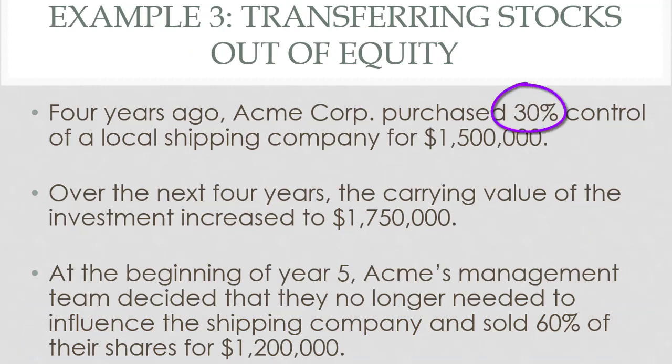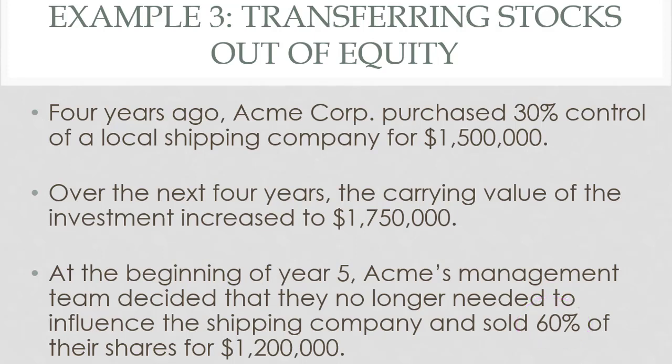They purchased 30% control of a shipping company for $1.5 million 4 years ago. Over these 4 years that we've owned them, the carrying value of the investment has grown from that $1.5 million to $1.75 million. At the beginning of year 5, Acme's management team has met. They realized, with FedEx and all these other shipping company options out there, we don't need control anymore. So we're going to sell off 60% of our investment.